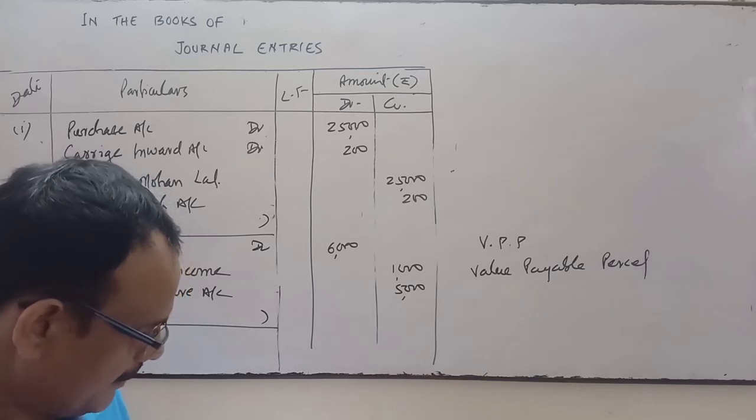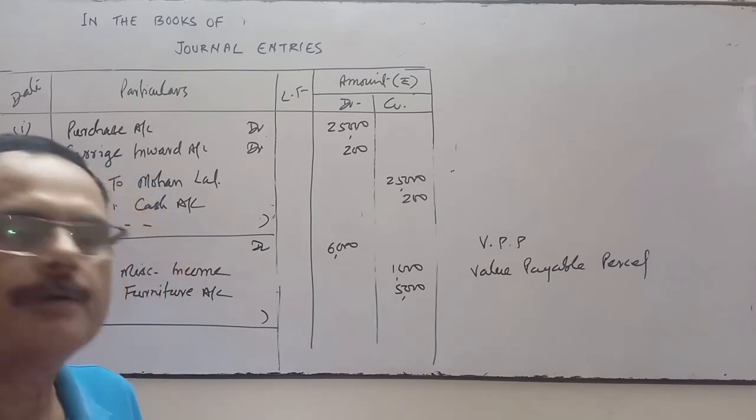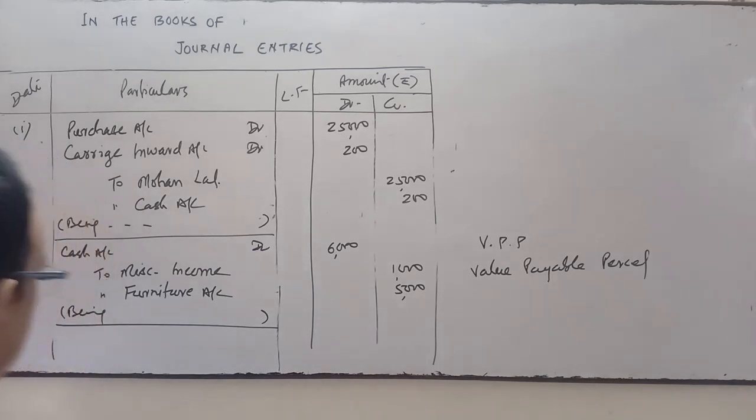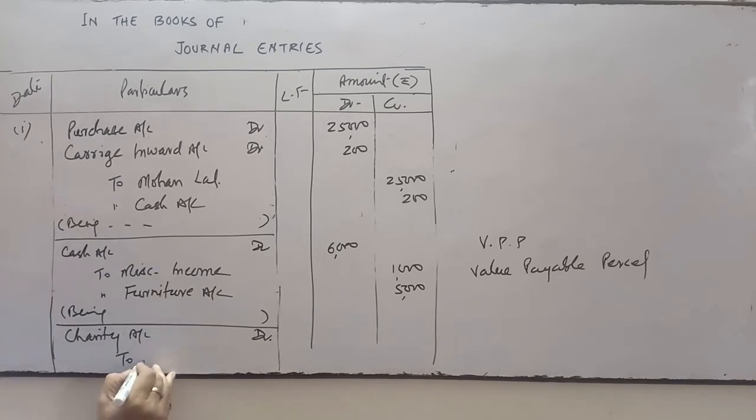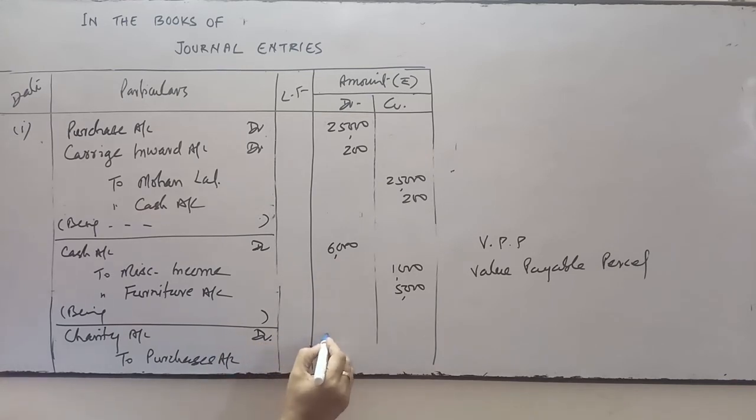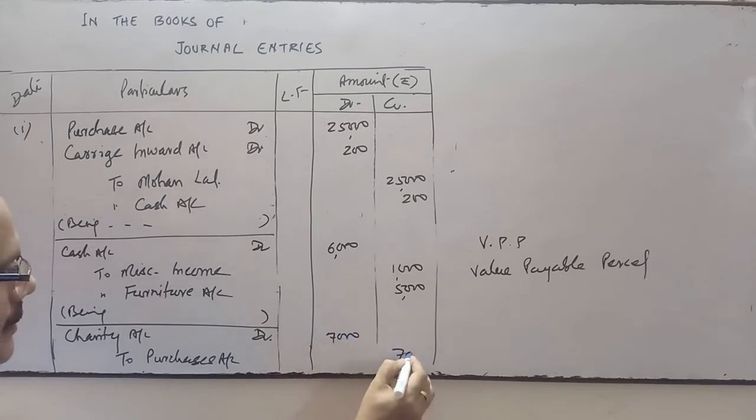Transactions: received cash, goods given away as charity. When we have given the goods as charity, charity account will be debited. Charity is our expense. It comes under nominal account, all expenses debit. And when we have given the goods, instead of goods, what do we write over here? Recall, we will write purchase. We will credit purchase account. So the amount is 7000. Goods given as charity 7000.